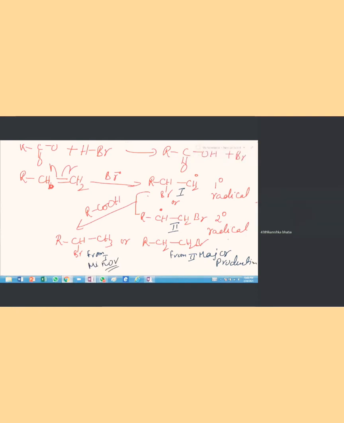Ma'am, secondary radical is more stable because it can delocalize to other carbon atoms. And ma'am, we also have more number of alpha hydrogens, so that they can donate more electrons to the free radical. And for the 1 degree, we have CH, which can donate less electrons to the free radical.